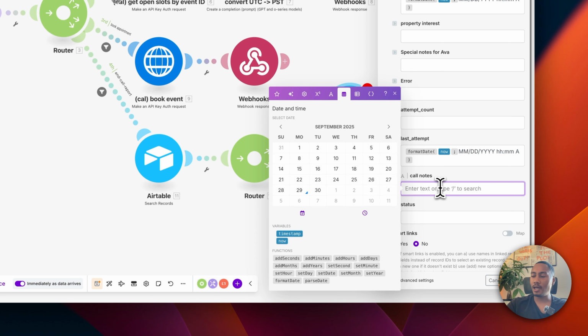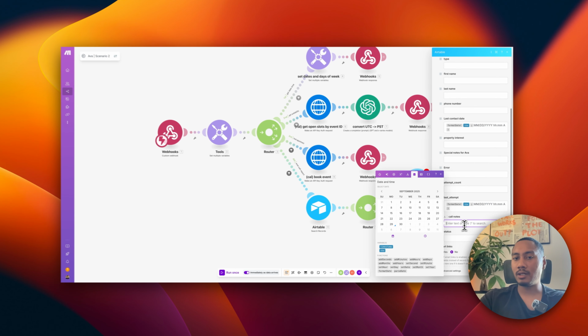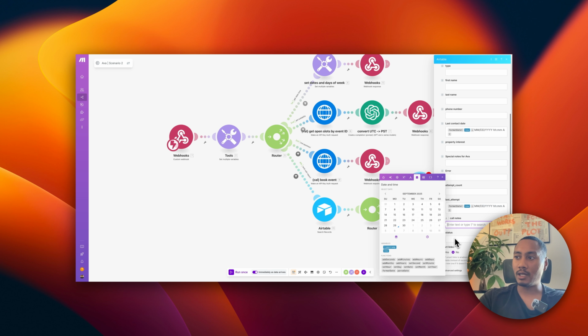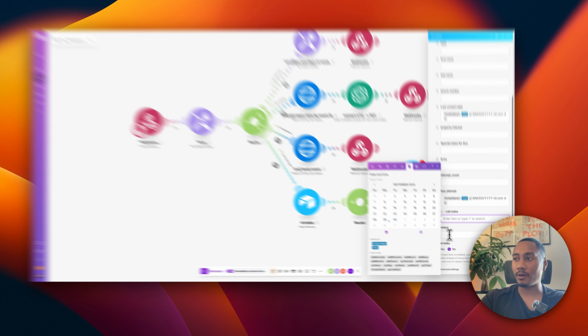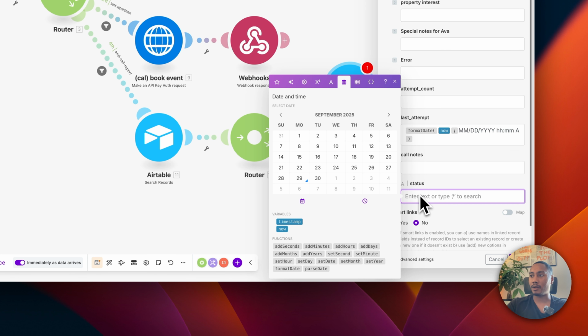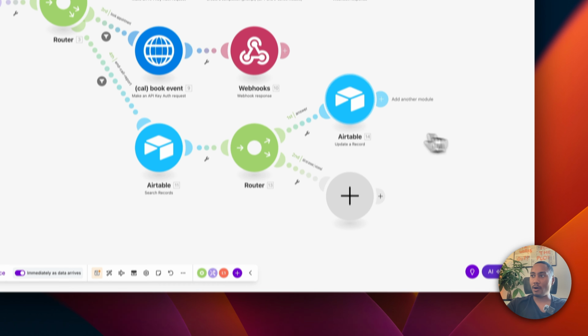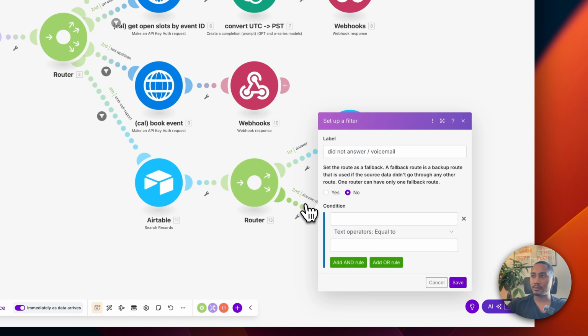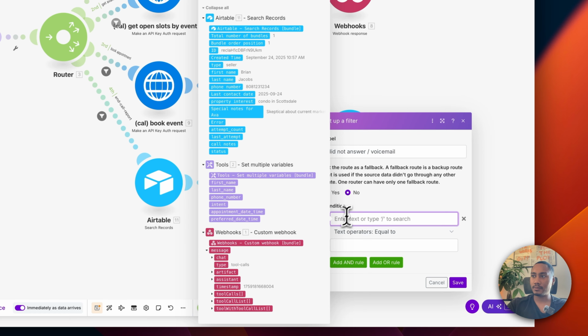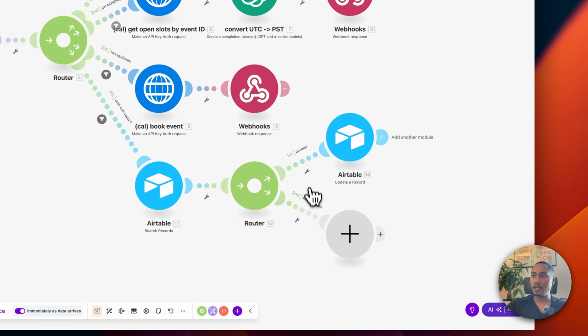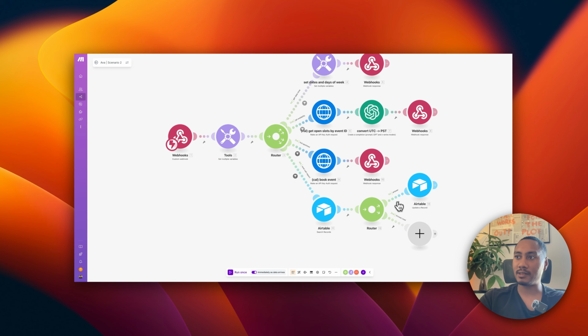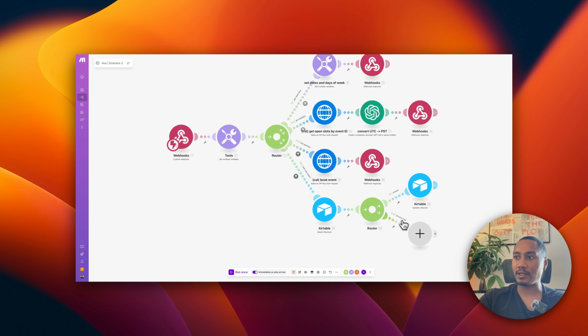And then call notes. This is what we'll map in from the structured data that comes from Vapi. And then also the status, which will be a voicemail, answered, whatever it may be. We need to map this in from Vapi, the structured data. Okay, so let's go ahead and hit save. Now, if they don't answer, and again, we will set our filters for both paths to use the status to help us determine which path to go down.